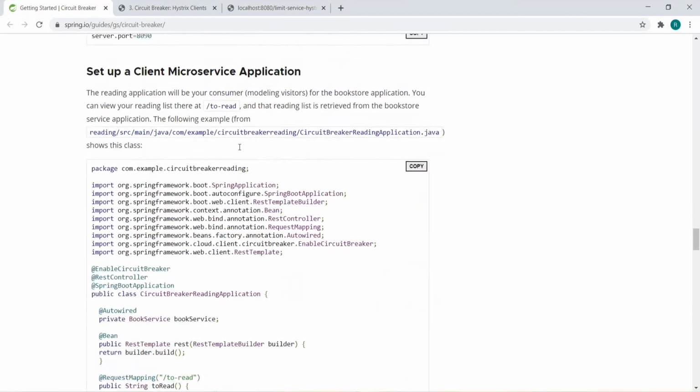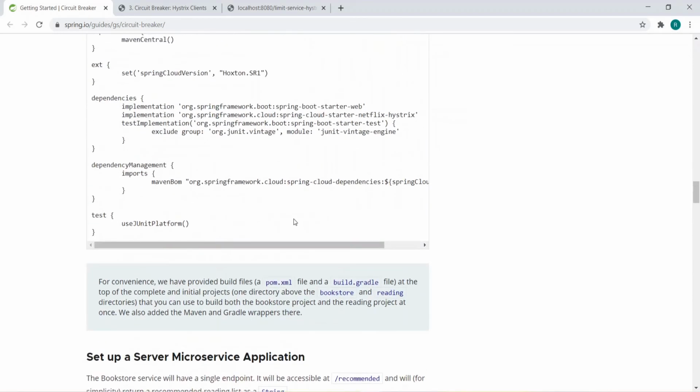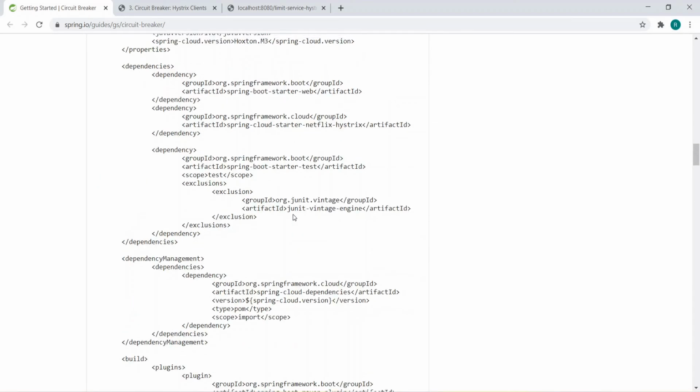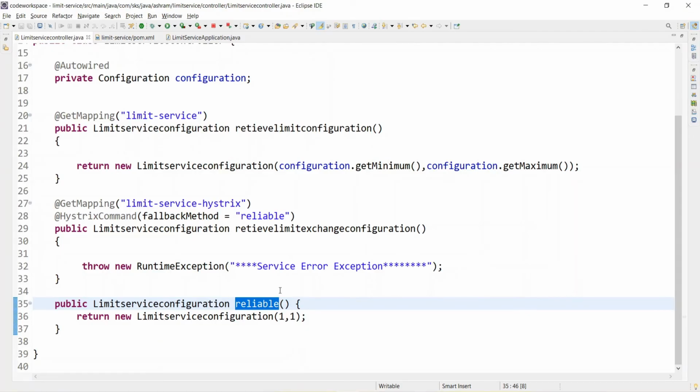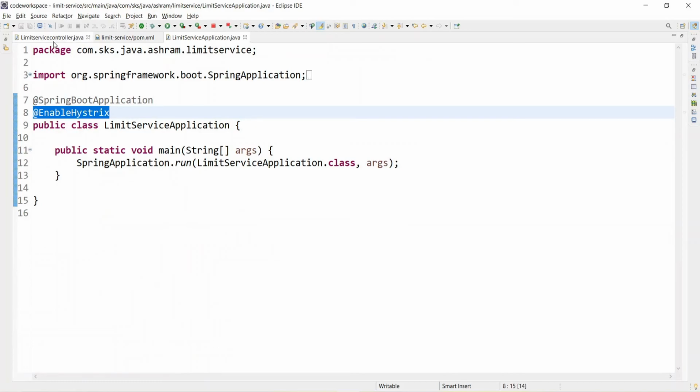You can check this. I have also taken the reference from here, so you can also take the reference and set up the microservices. Here you just need to do two steps. You need to add the library in the pom.xml, and you need to enable Hystrix.